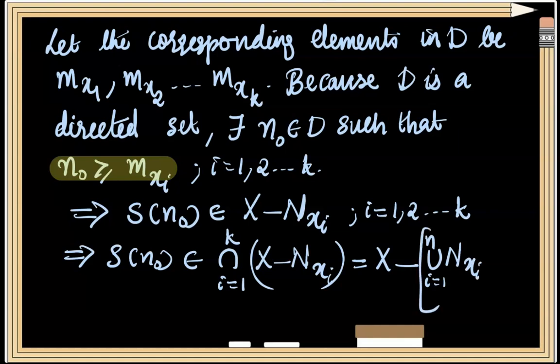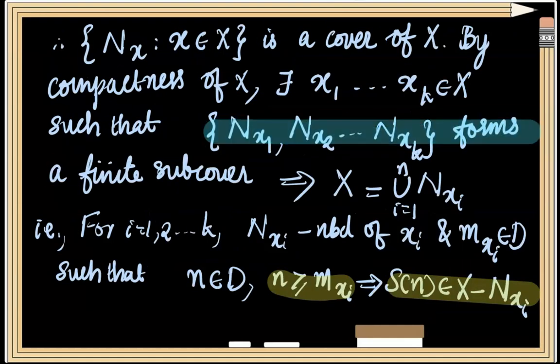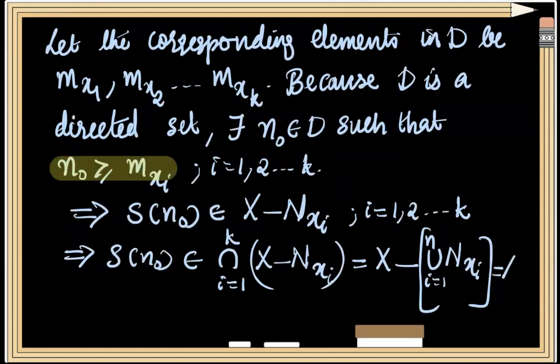And since the collection Nxi forms a finite subcover of our space, their union of Nxi will be equal to X itself. So this is in fact X minus X itself, and that is equal to phi. This implies that S of n naught belongs to the empty set, which is a contradiction.